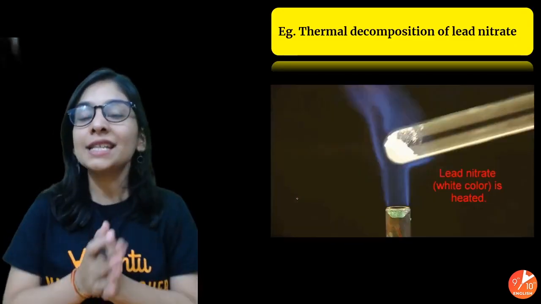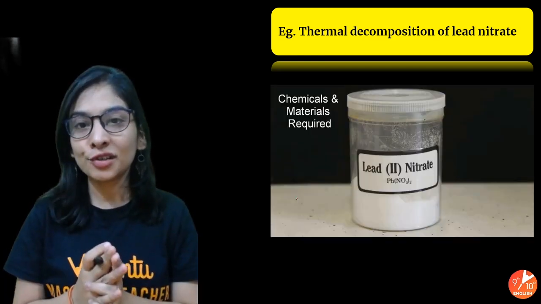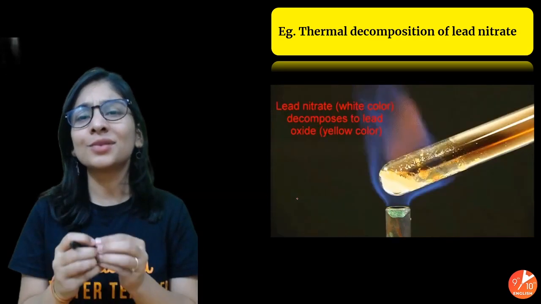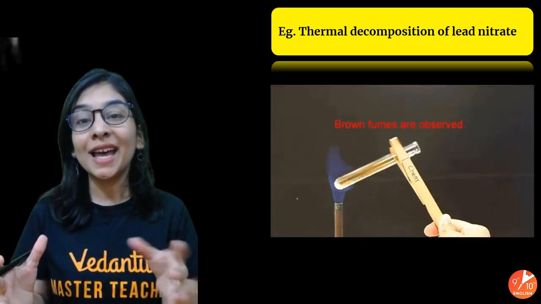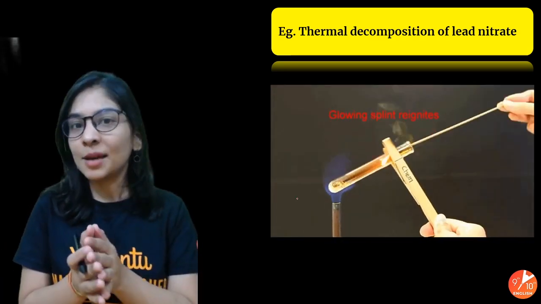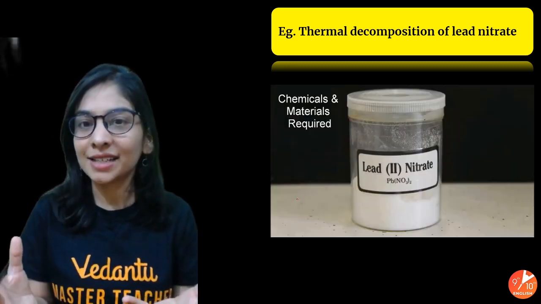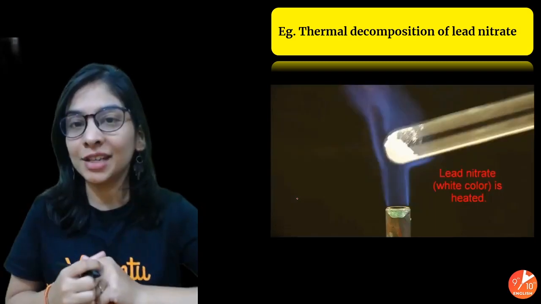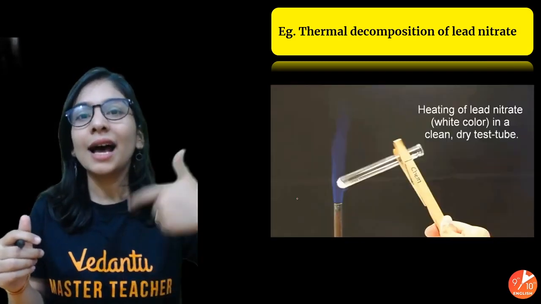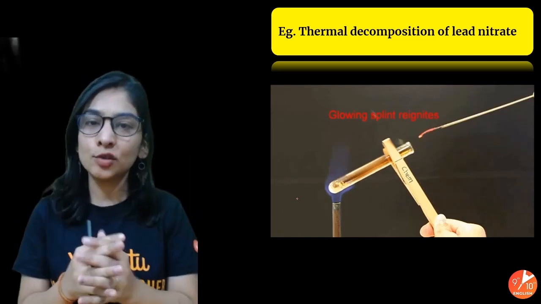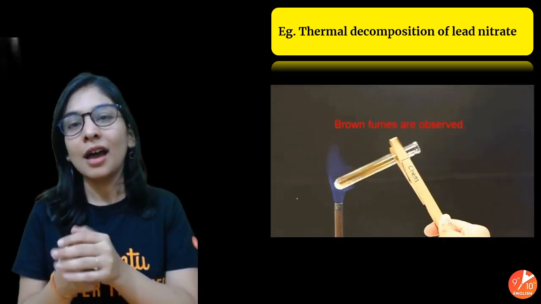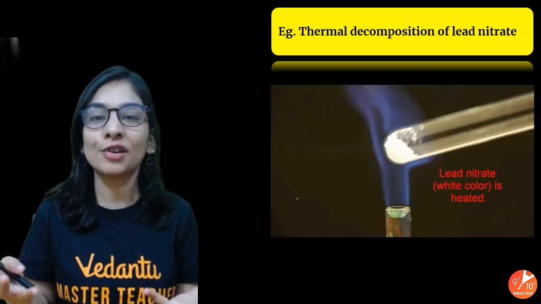Now that's of 3 types, students. Your decomposition is of 3 types. And what exactly is this? That when a single substance breaks down with the help of heat given to it. A substance will not break down on its own, right? You have to heat it. I mean, you have to give it energy, either in the form of heat, or in the form of light, it will absorb light, or in the form of passing electricity. These all are different forms of energy only.